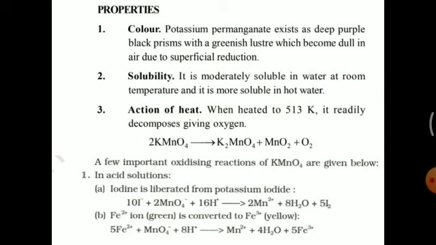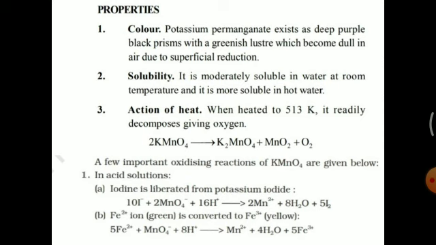In I minus, the oxidation number of iodine is -1, and in the product I2 the oxidation number is 0. So the oxidation number of iodine changes from -1 to 0, that means the oxidation number increases.